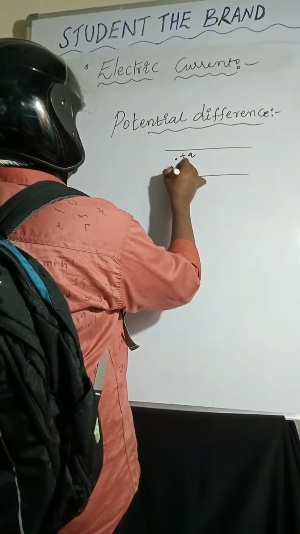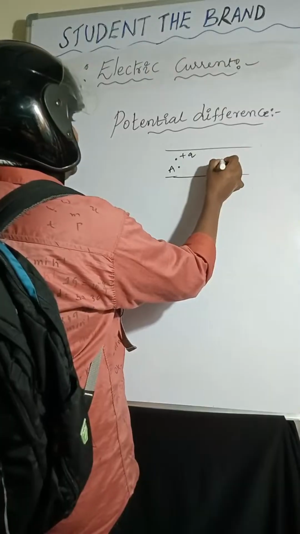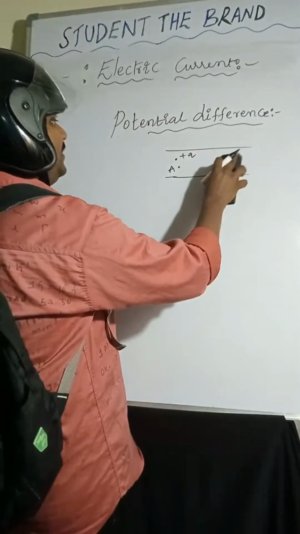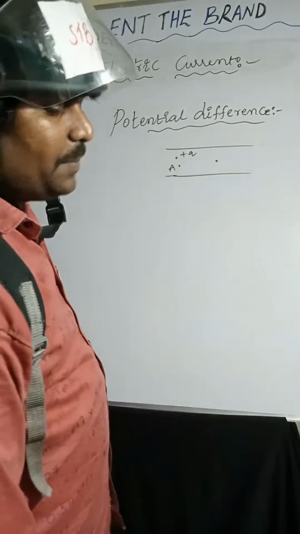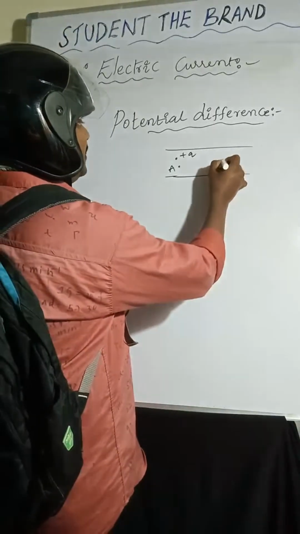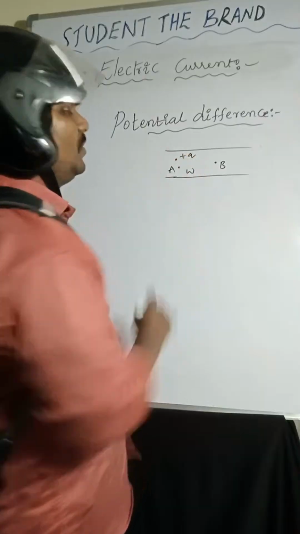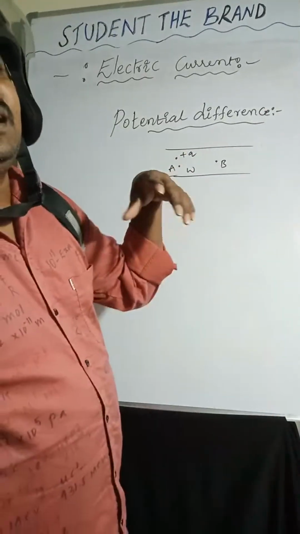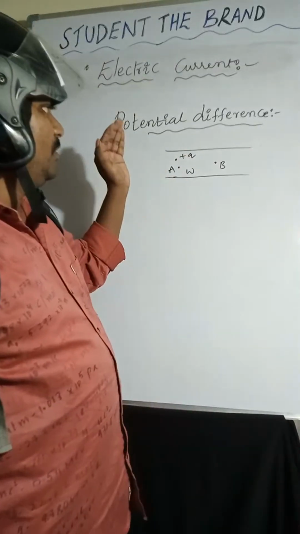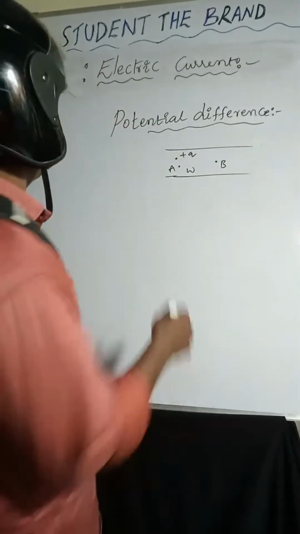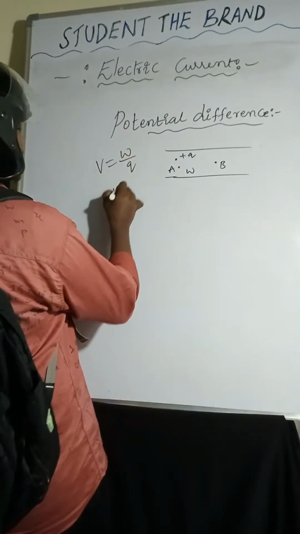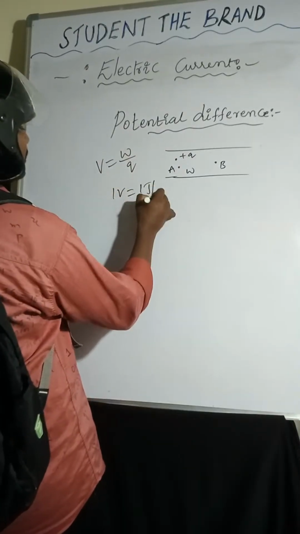So from point A to point B, we are doing some work to bring unit positive charge from one point to another point within the conductor. That is called potential difference. 1 volt is equal to 1 joule by 1 coulomb.